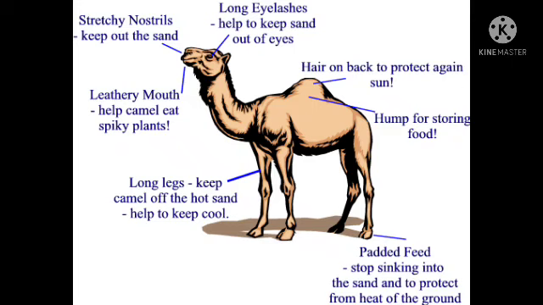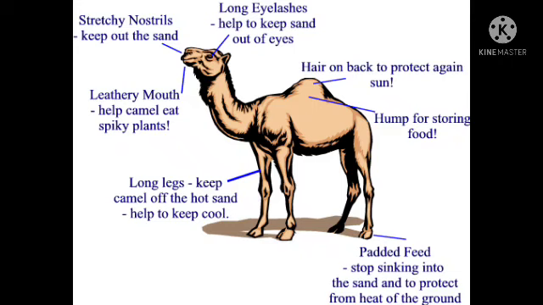In desert areas most people use the camel for transport. People use the camel to travel through the desert because the camel is adapted to the climate. So it can live without water for 3 months.